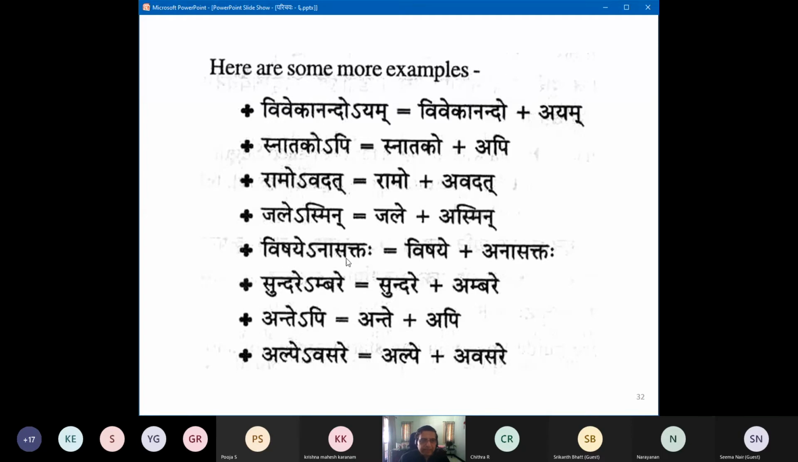विषये नासक्तः, विषये अनासक्तः. सुंदरेम्बरे, सुंदरेम्बरे. See, it is almost very difficult to make the a not pronounced. Sundarembare. From A to M, if you have to come, you descend through the akara almost. Sundarembare, like that. Mbare. थोड़ा सा होता है, सब जगह पे थोड़ा सा है तो. सुंदरे अंबरे. अन्ते अपि अन्तेपि. Alpe avasare, alpe vasare. Very difficult to again elide.